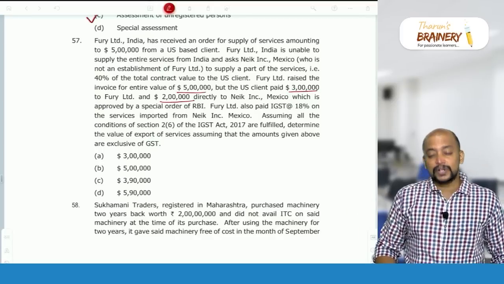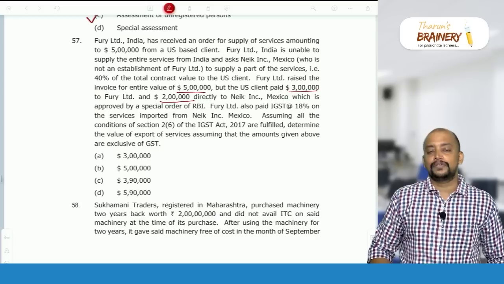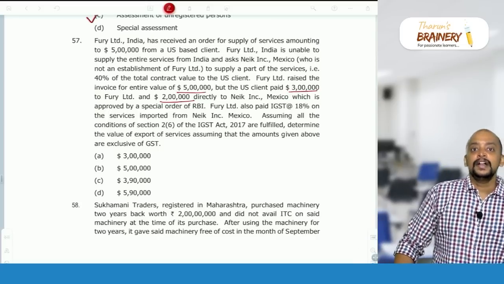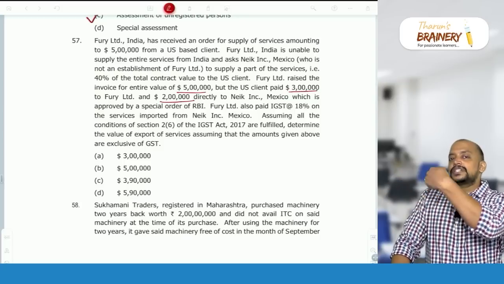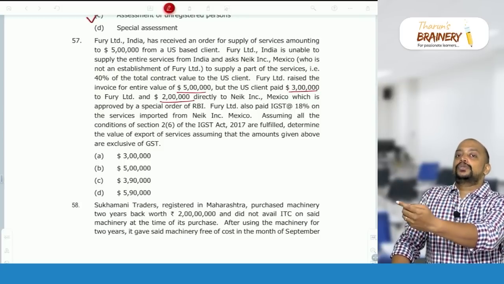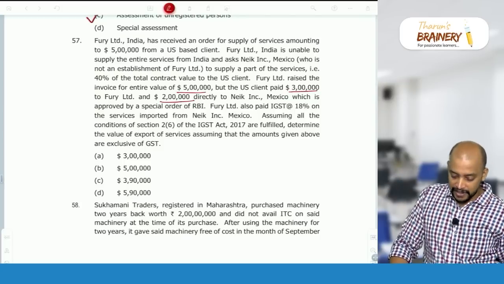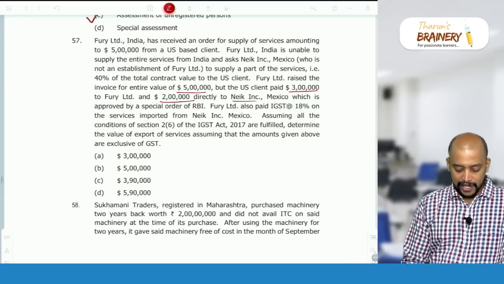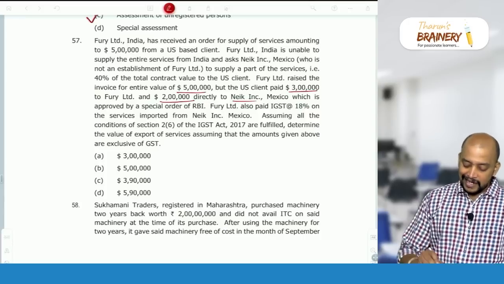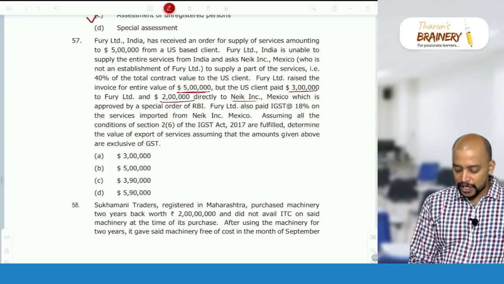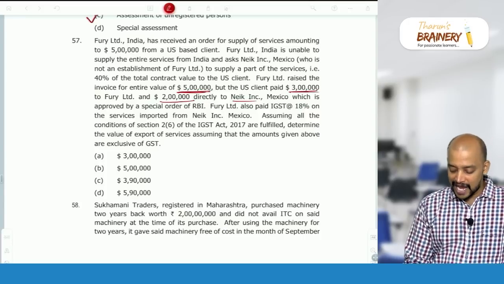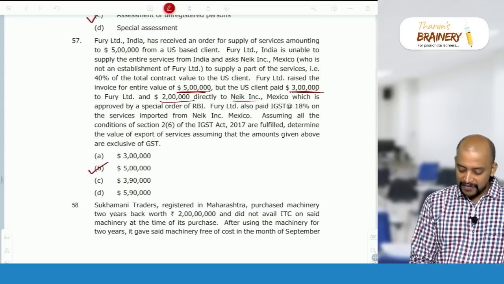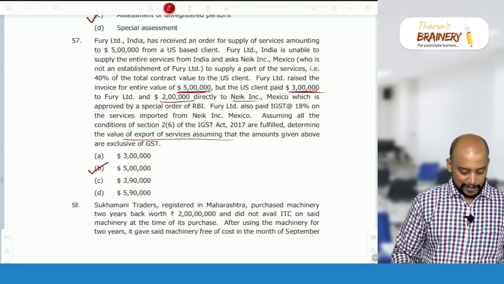Now in that case, what will be taken as the value of export turnover? It will be $5 lakh only. We have a CBIC circular. On the $2 lakh we pay IGST under RCM, because for us it will be import of service. For the $2 lakh it will be treated as import of service from NIC Incorporation by Fury Limited. Then the export turnover will be taken as $5 lakh even though the actual consideration received is $3 lakh. So what will be the value of export of service? $5 lakh will be taken.